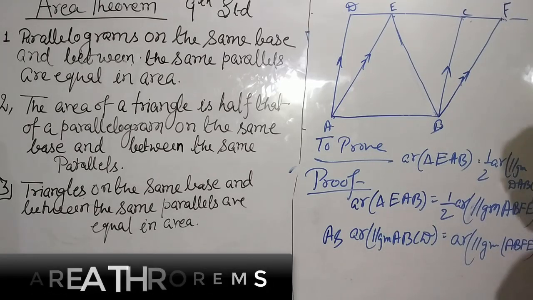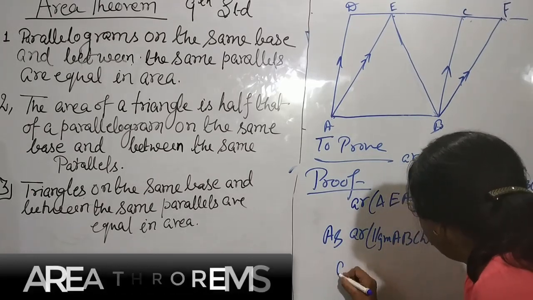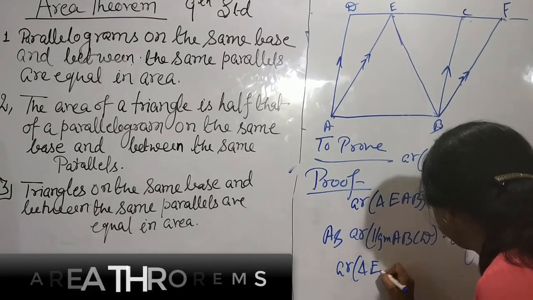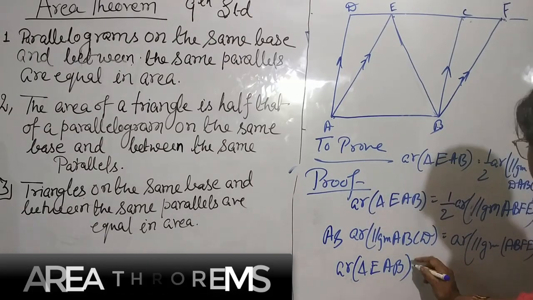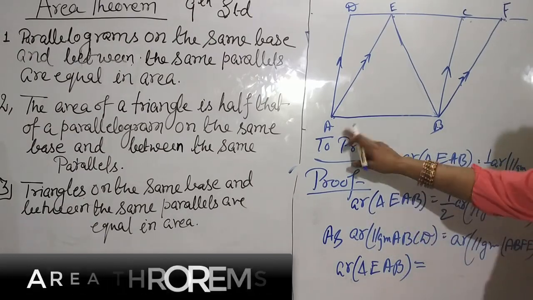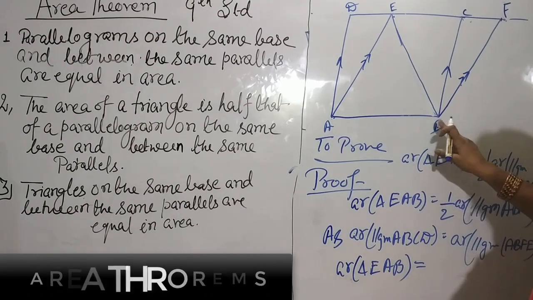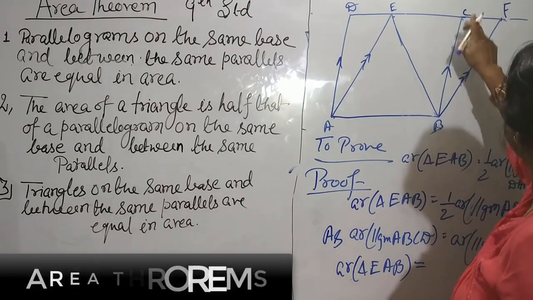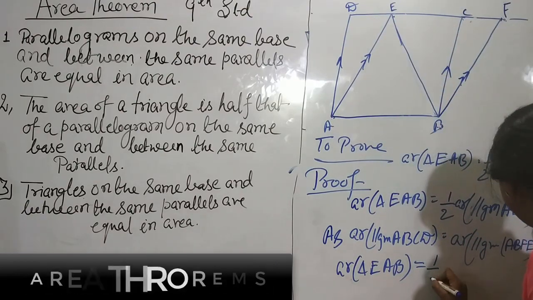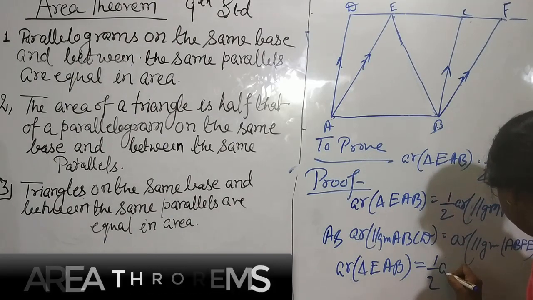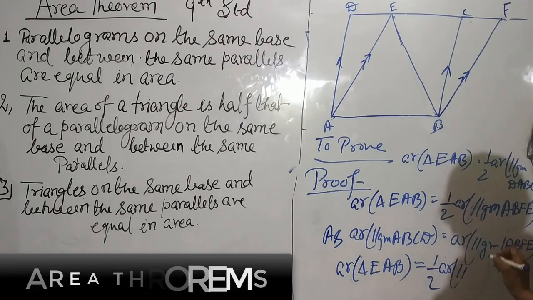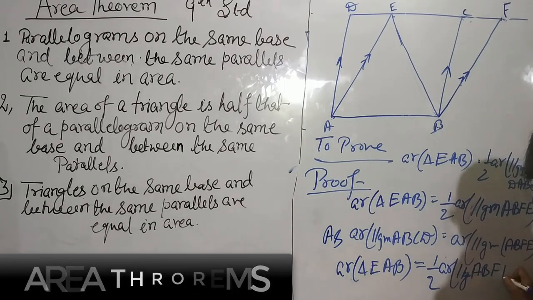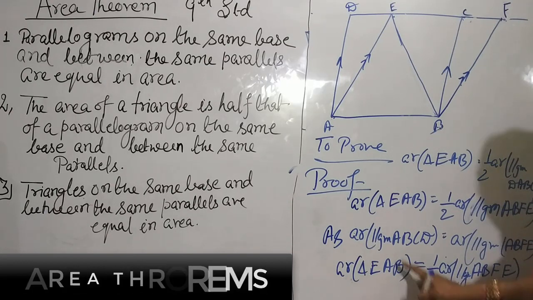So we can put here, from the first theorem, area of triangle EAB is equal to half of the area of parallelogram ABFE.